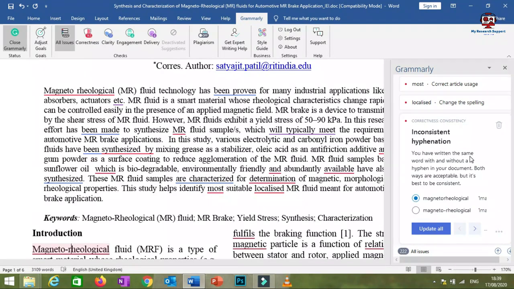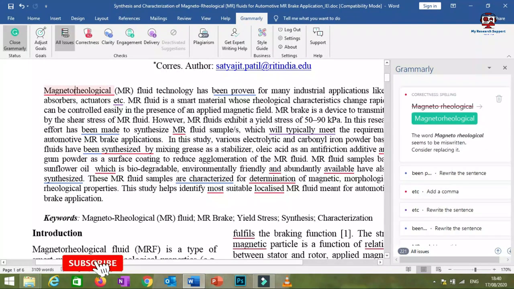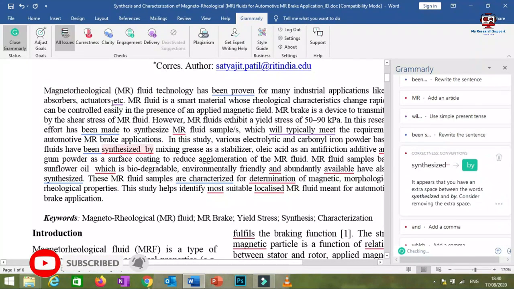It means in one word you have not used a hyphen, in another word you have used a hyphen. So you just click update all, so all the words will be updated either with or without the hyphen. I have not used the hyphen here, so I click here and this word will be corrected. Similarly, you can correct the words highlighted with these red underlines.